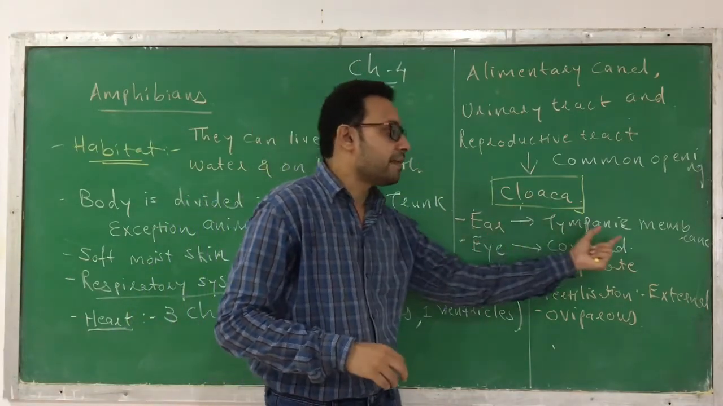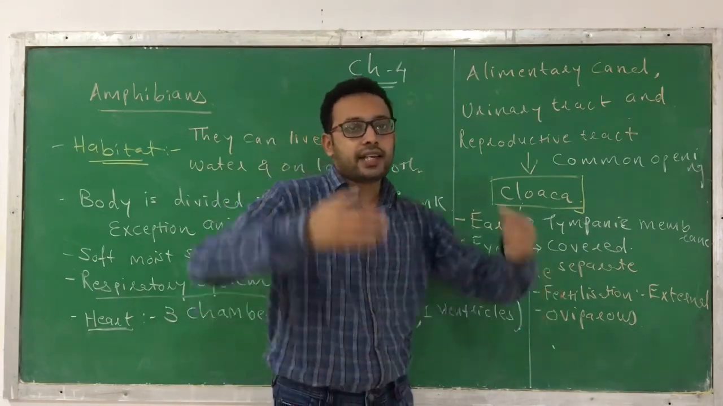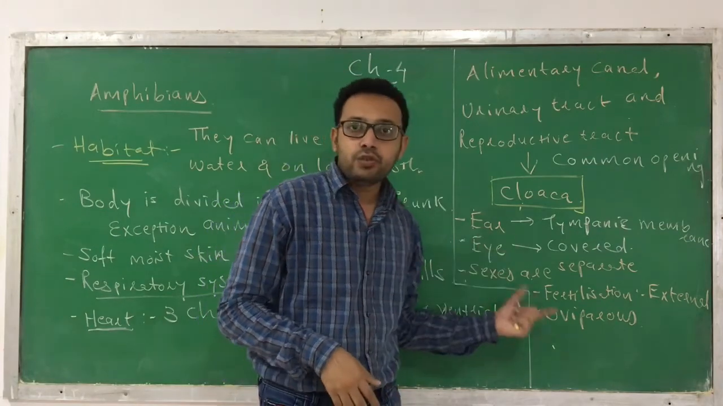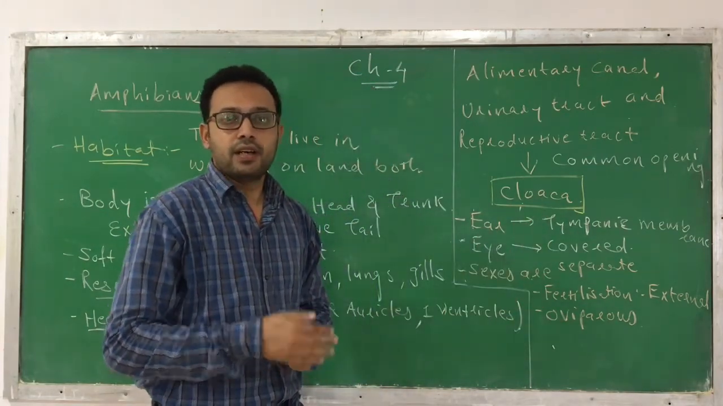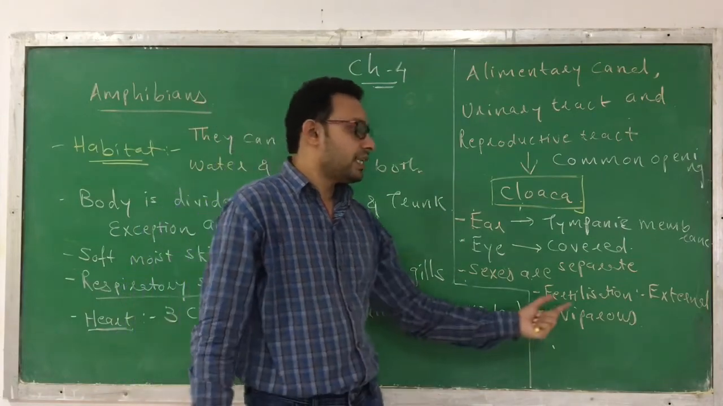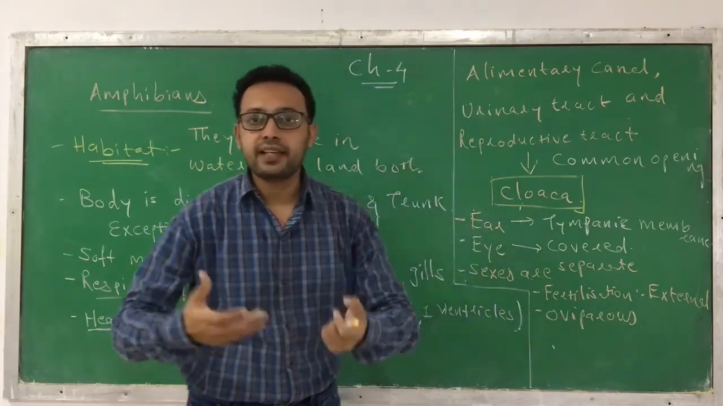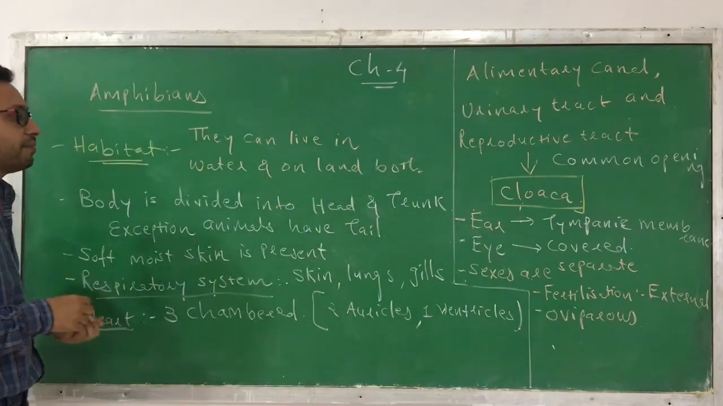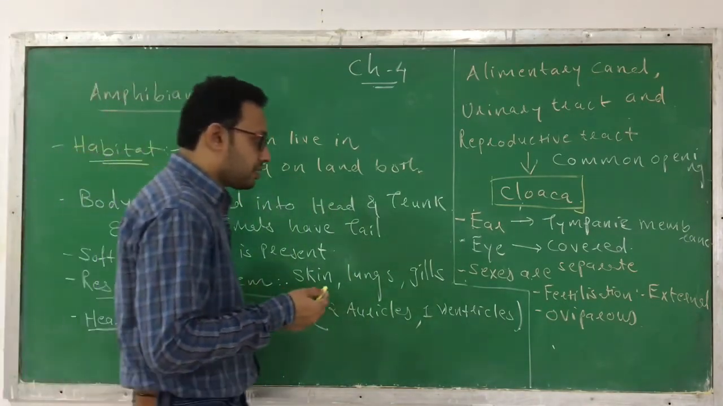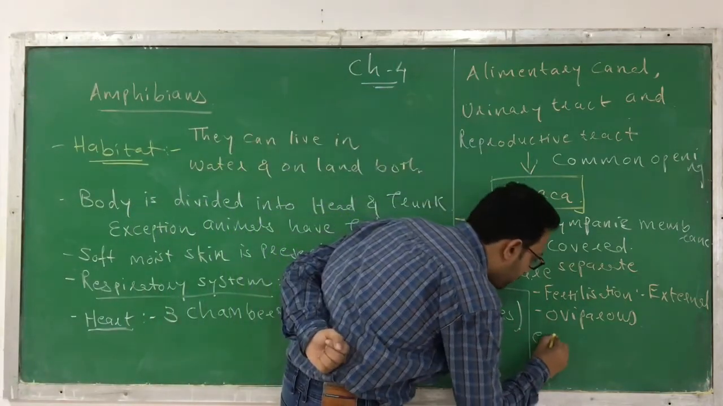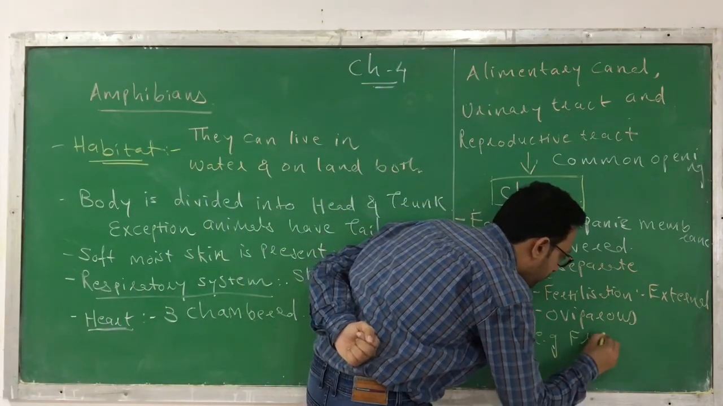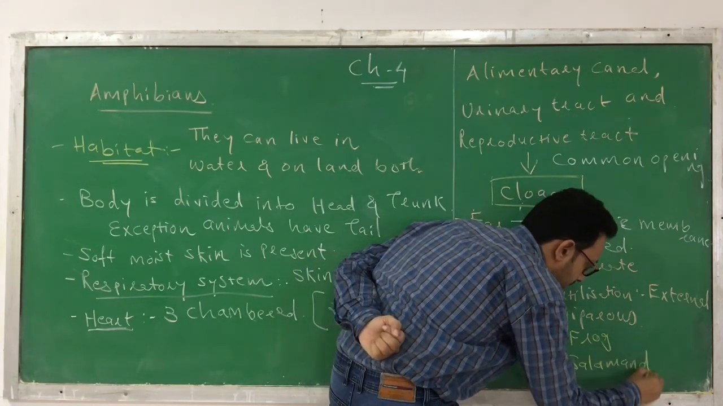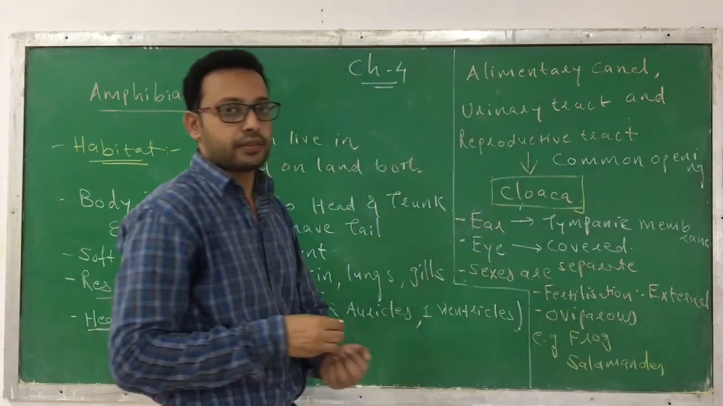As an ear, they have a tympanic membrane. Their eye is covered, which prevents the entry of water into it. They are dioecious, meaning sexes are separate. Fertilization is external. They are oviparous. Development is direct or indirect. So these are the characteristics you can find in class Amphibia. And there are a few examples. The most important example of an amphibian is the frog, and the second one is the salamander.